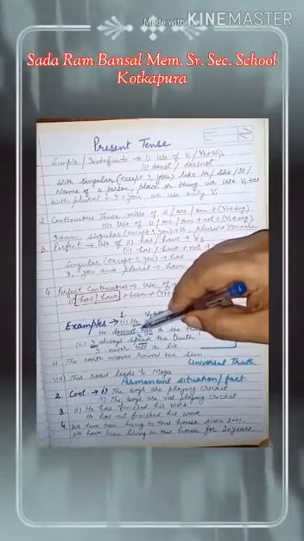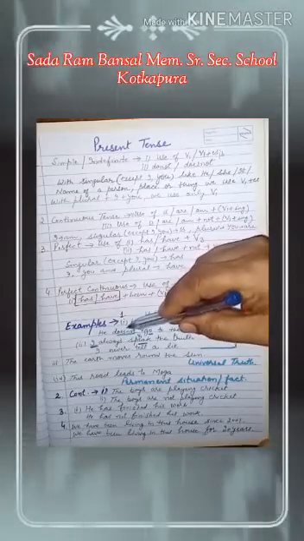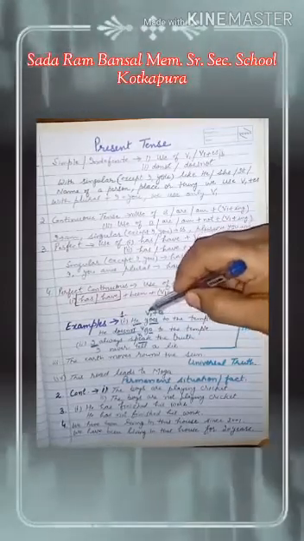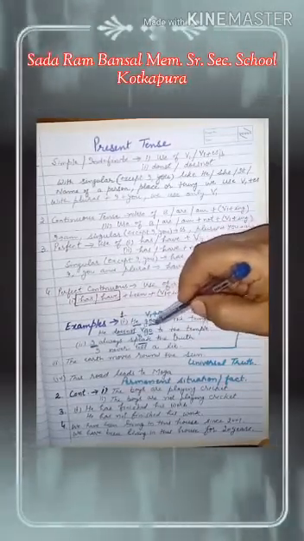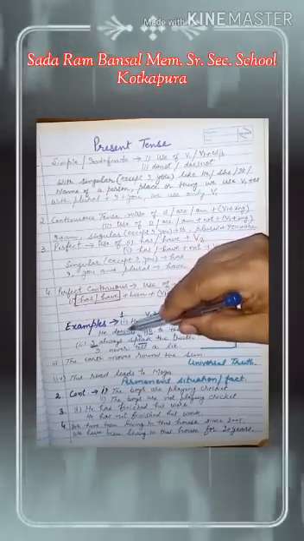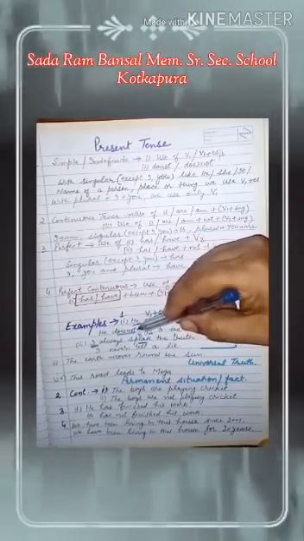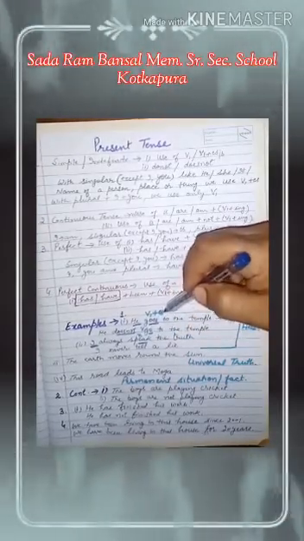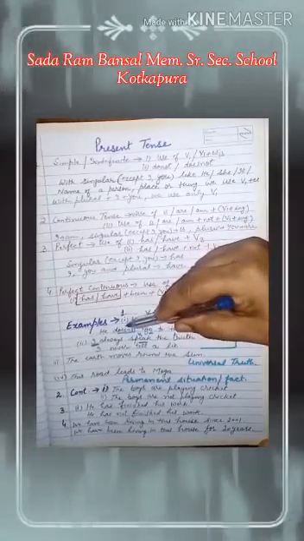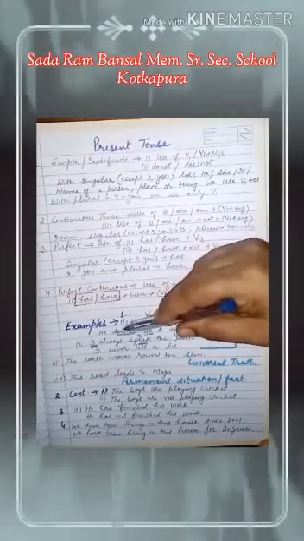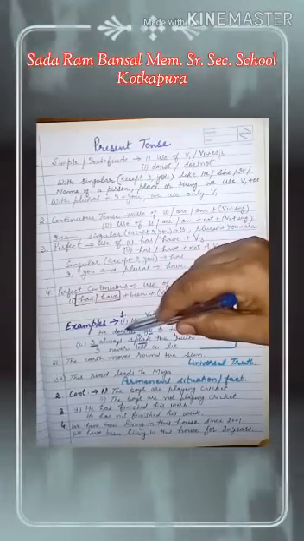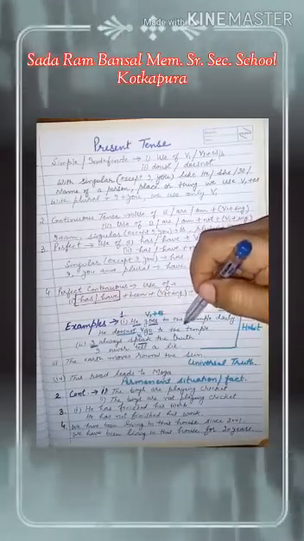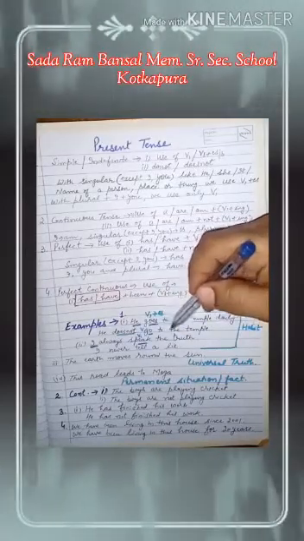And in its negative form, we use does not or do not, where we use es with first form of the verb. In that sentence, when we frame negative sentence, there we use does not and first form of the verb, because this es we have used along with do. Do changes into does, so it becomes does not. Where we use only first form of the verb, there we use only do not.